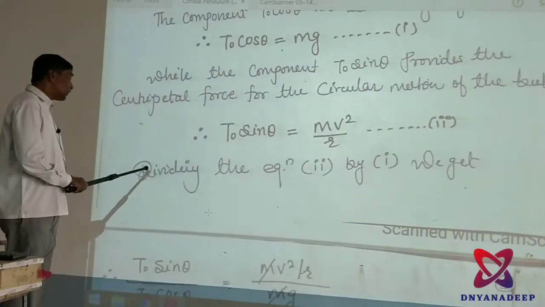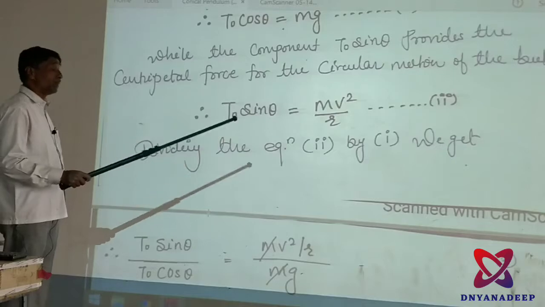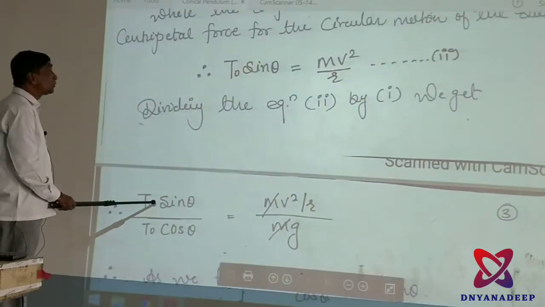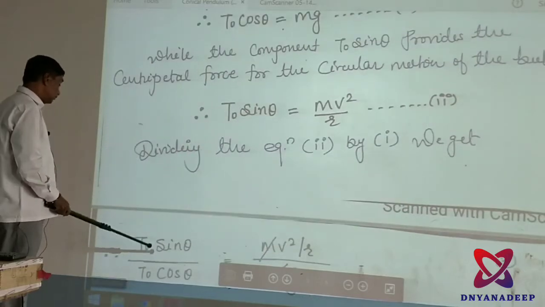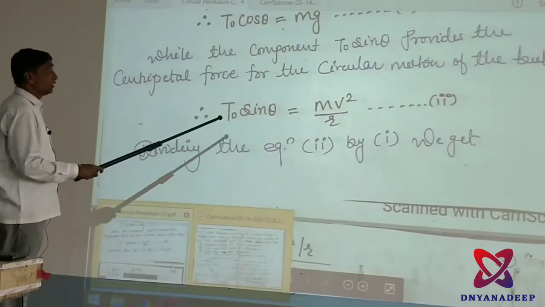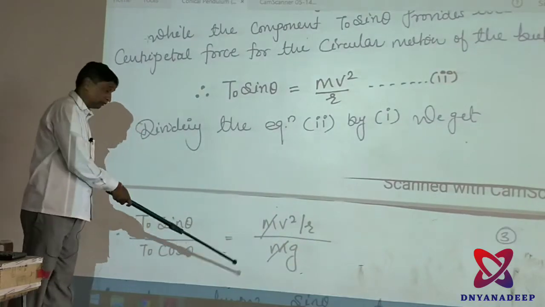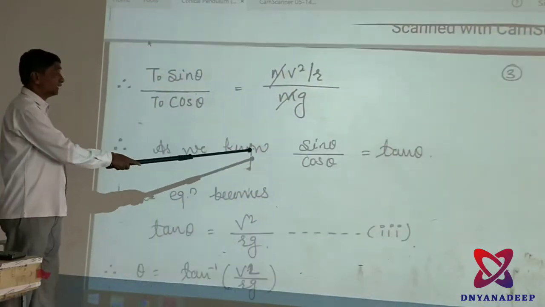Next, dividing equation 2 by 1, we get T0 sin theta upon T0 cos theta is equal to m v square upon r mg. Clear?